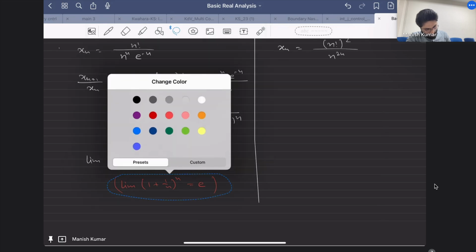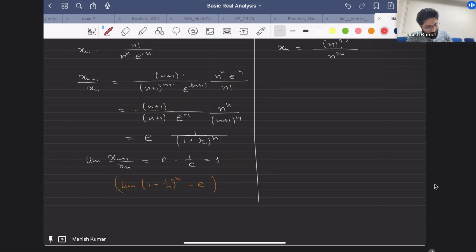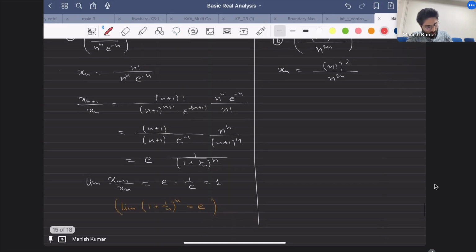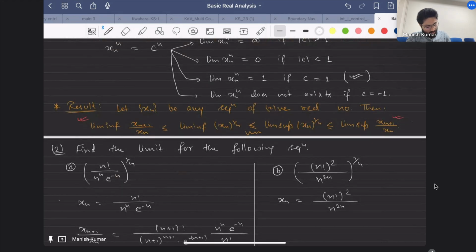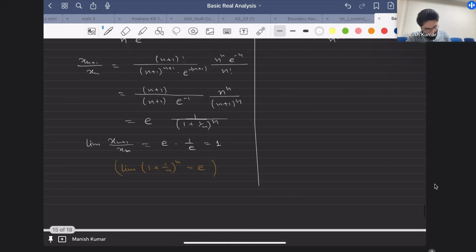Okay, so what we got over here is that this limit is going to 1, and hence, using this result, I can say that if the limit exists, the lim sup and lim inf are equal. This would force that limit xn raised to the power 1 by n exists, and limit xn raised to the power 1 by n will be equal to 1.